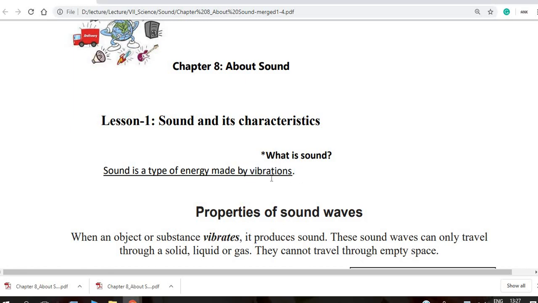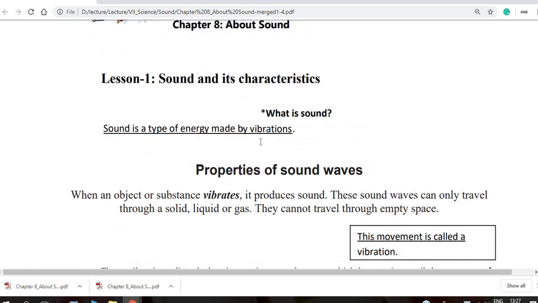Vibration is when you touch something, the molecules or atoms are just moving, just vibrating. This is the vibration, and from this vibration the sound comes. So this is the definition: sound is a type of energy made by vibrations.